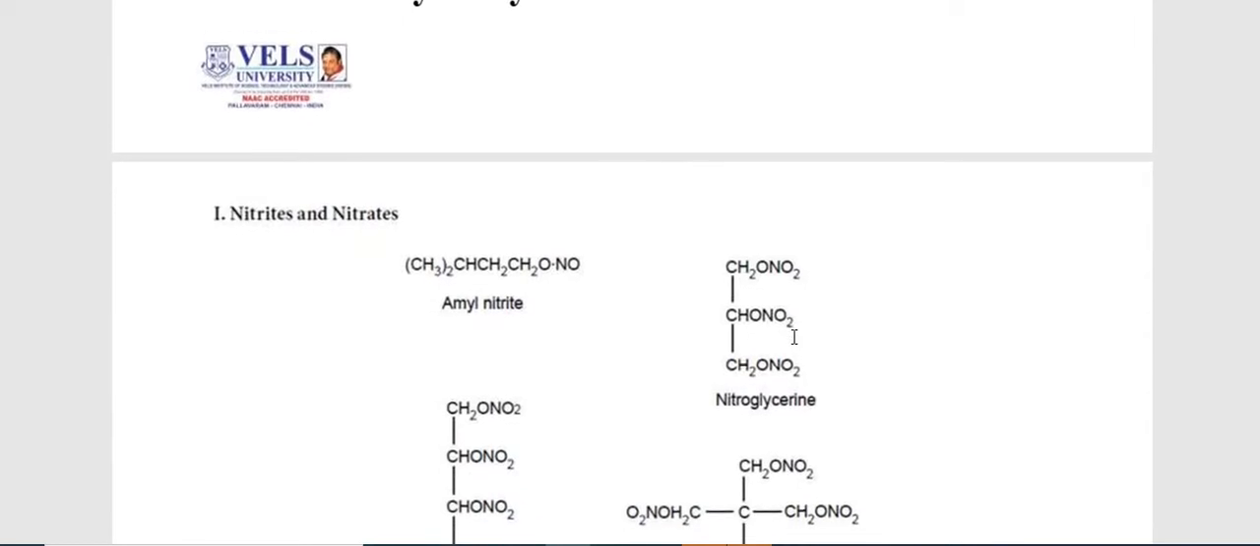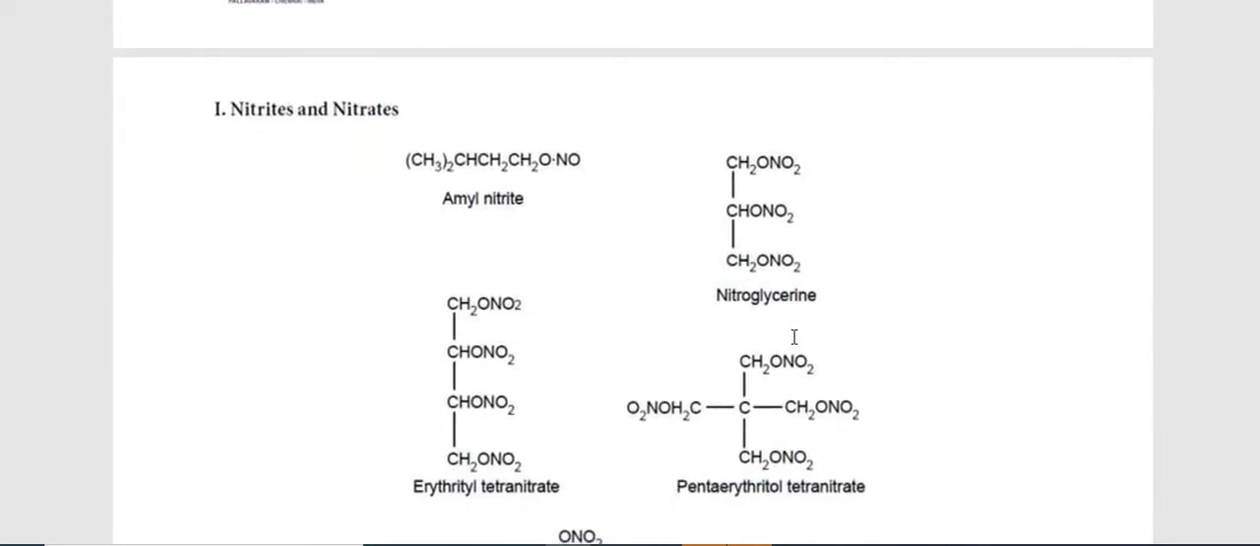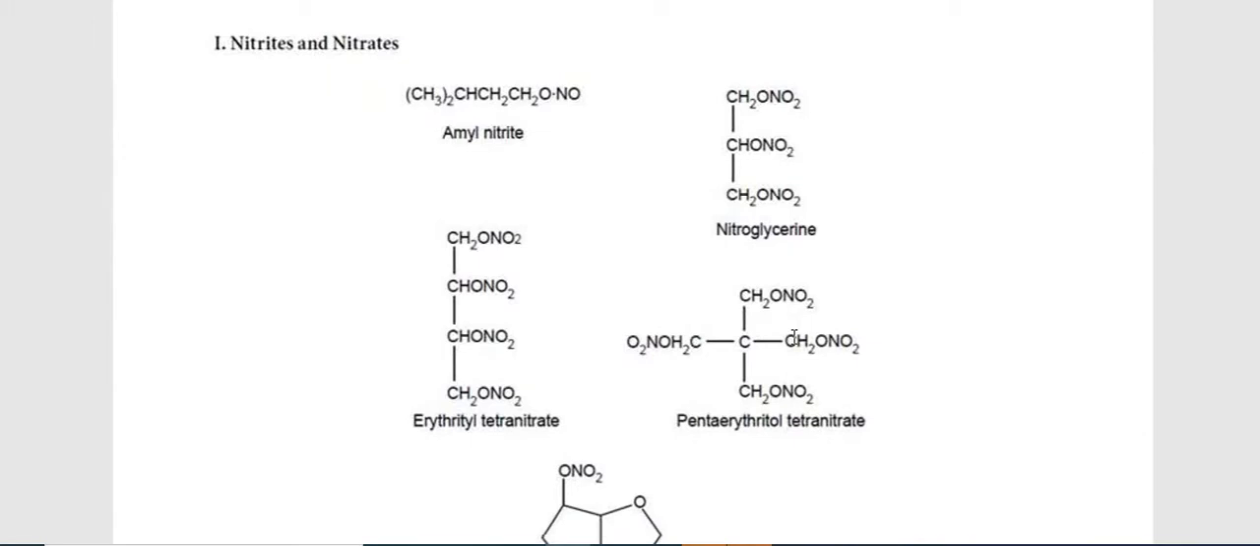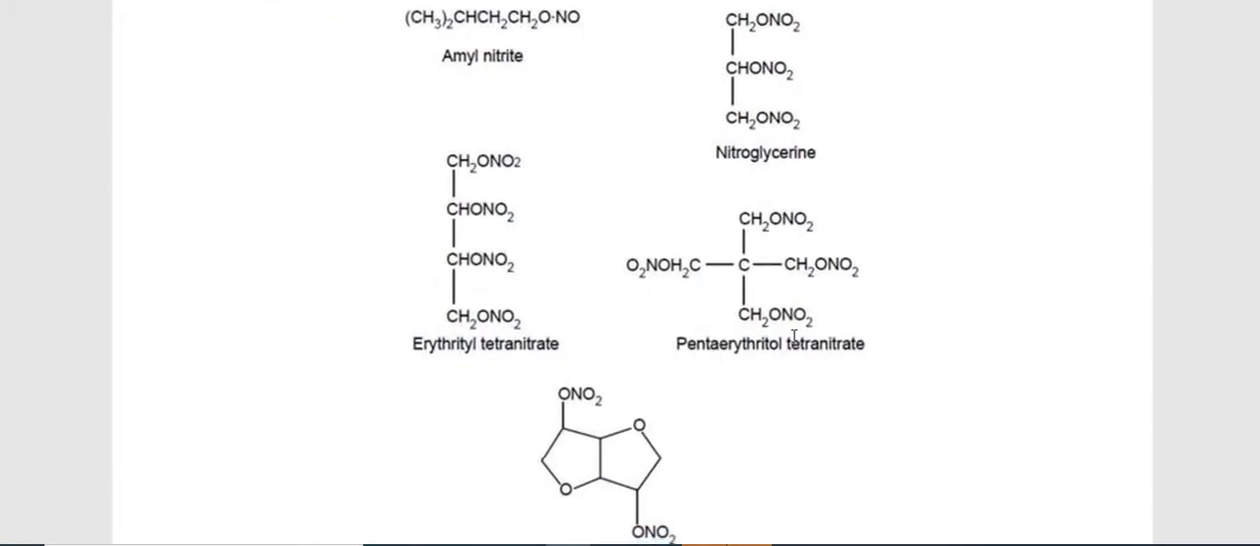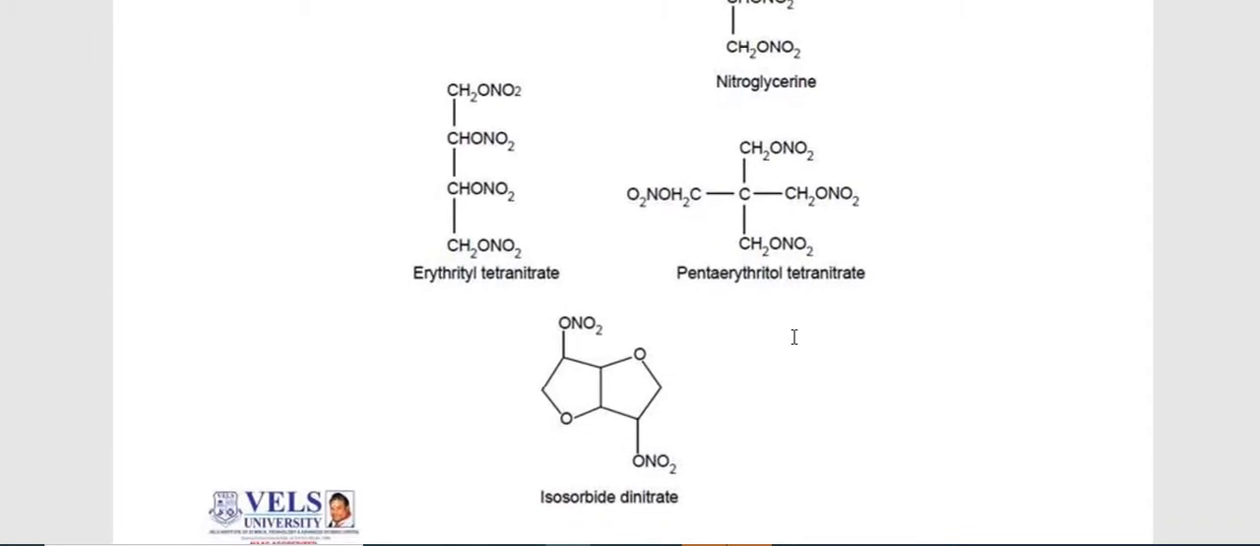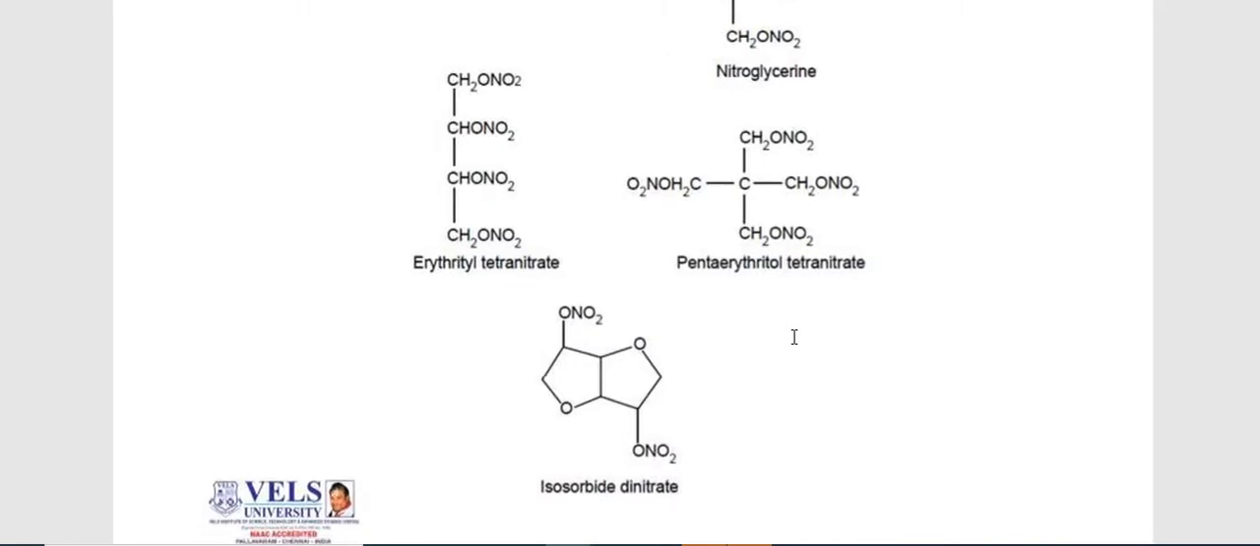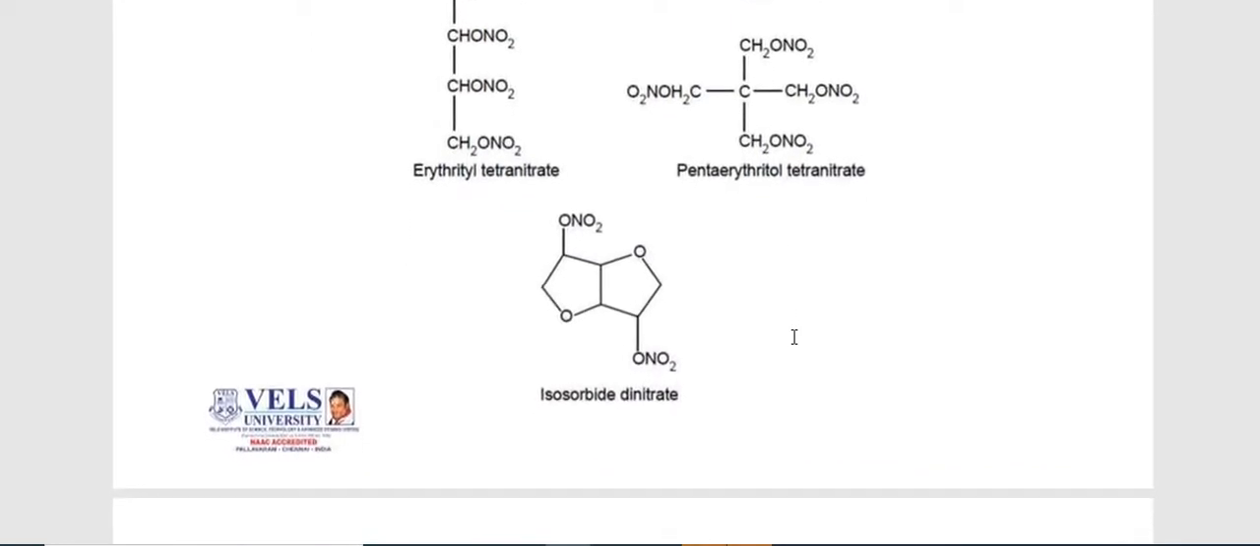Here are the chemical structures of these nitrites and nitrates. The first one is amyl nitrite, then erythrityl tetranitrate, then nitroglycerin, then pentaerythritol tetranitrate, and the last one is isosorbide dinitrate. In all these cases, NO3 is the basic unit, you can see it everywhere. ONO2 is nothing but NO3 also. So all these drugs with NO3 have this as the major functional group.